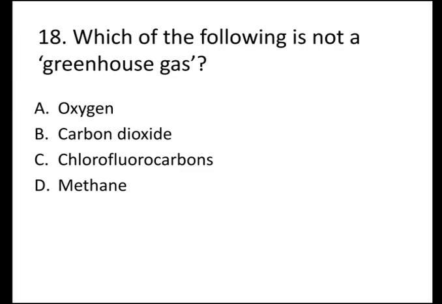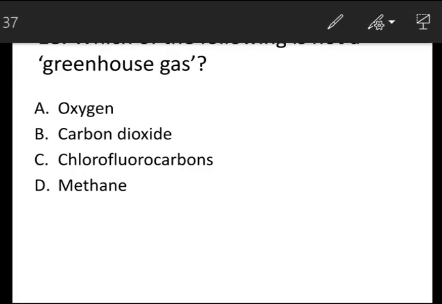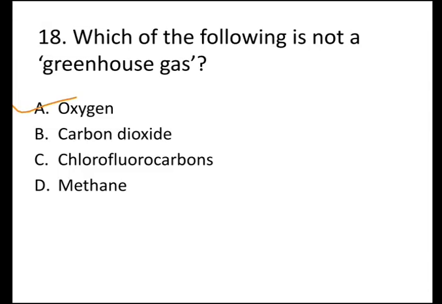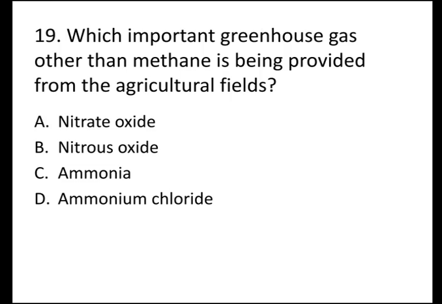18th question says, which of the following is not a greenhouse gas? And the options are A, oxygen, B, carbon dioxide, C, chlorofluorocarbons, and D, methane. And the correct answer is A, oxygen. Oxygen is not a greenhouse gas.